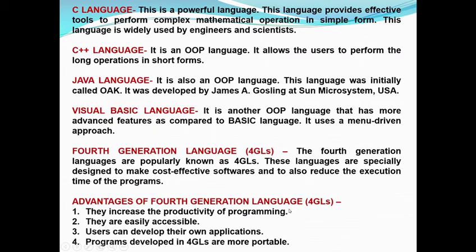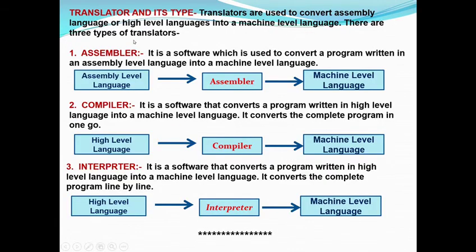Now, next is translators and their types. As we know, the computer understands only machine level language, that is, in terms of zeros and ones. The assembly level and high level languages are provided to develop programming logic easily. These forms of language are not directly understood by the computer.